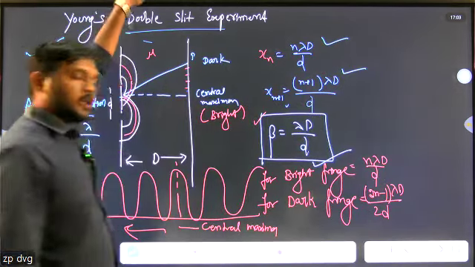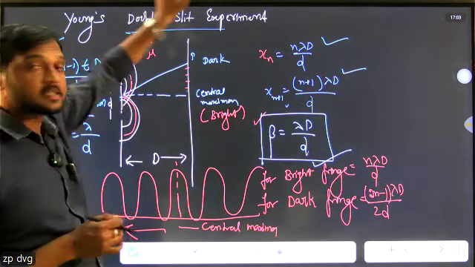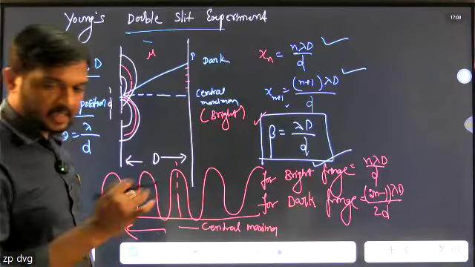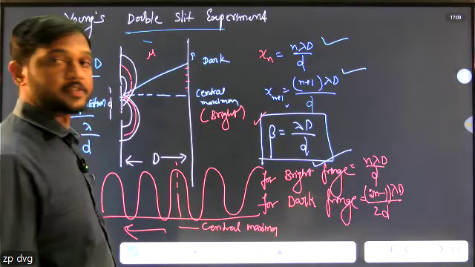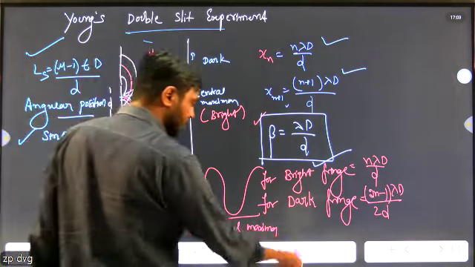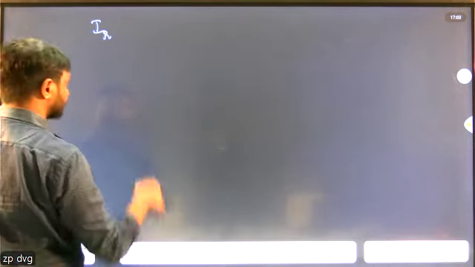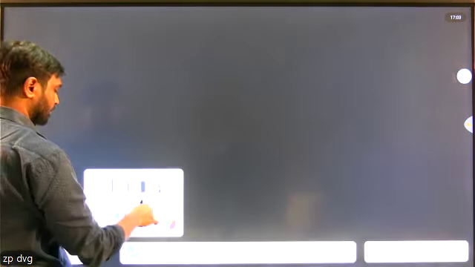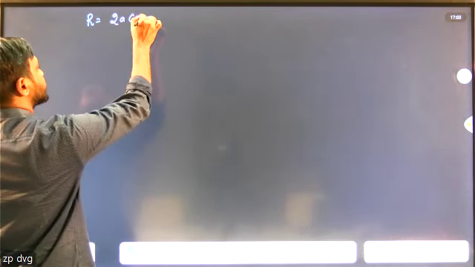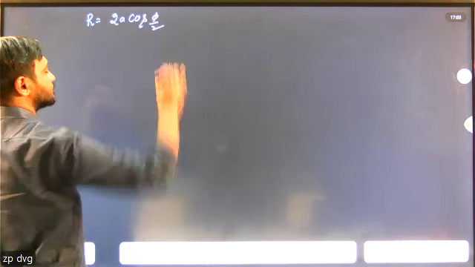So okay, this is Young's double slit experiment, and once again I write all the formulas. Just keep in mind, the first one is resultant amplitude, that is 2a cos phi by 2.